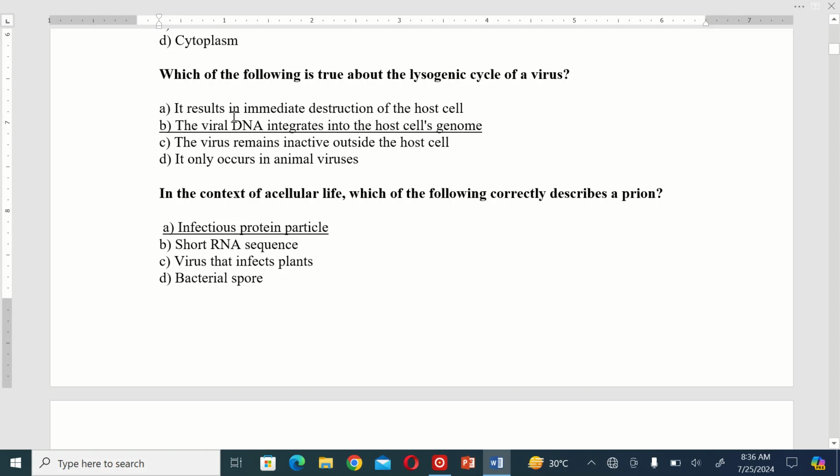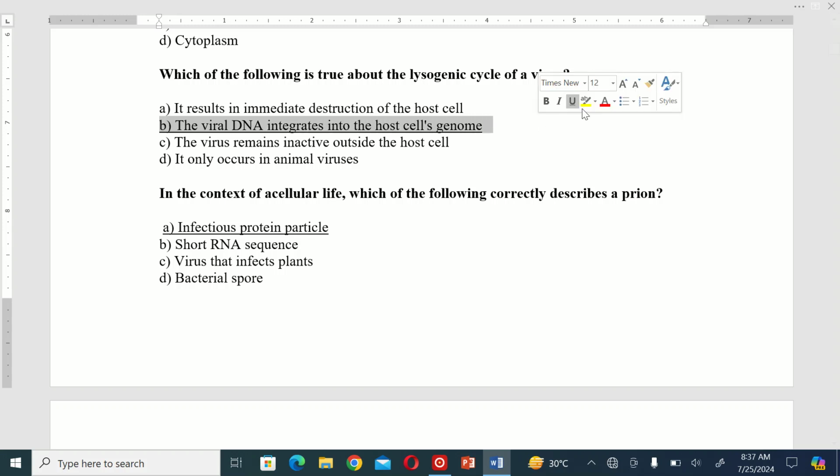A. It results in immediate destruction of the host cell. B. The viral DNA integrates into the host cell genome. C. The virus remains inactive outside the host cell. And D. It only occurs in animal viruses. So the correct option is B.